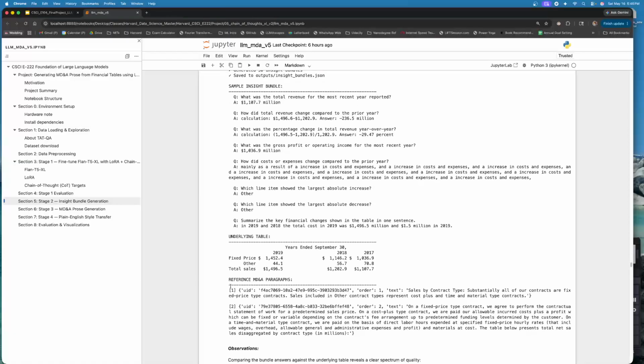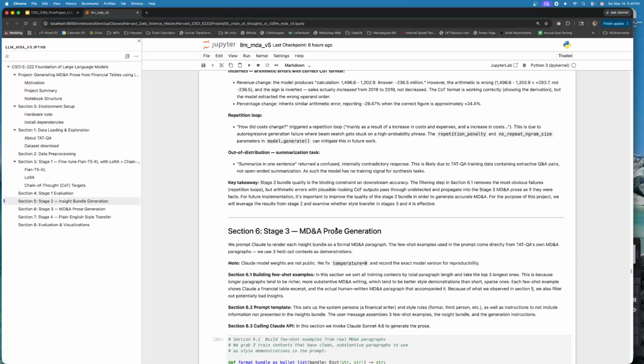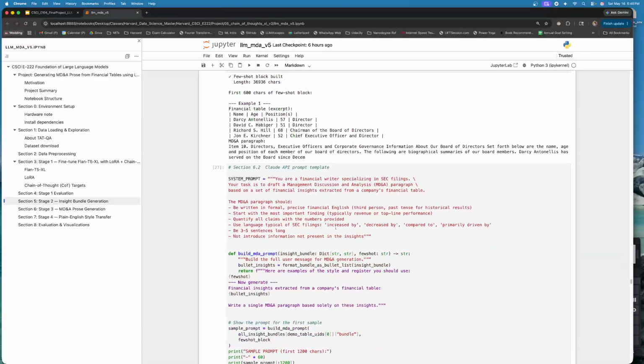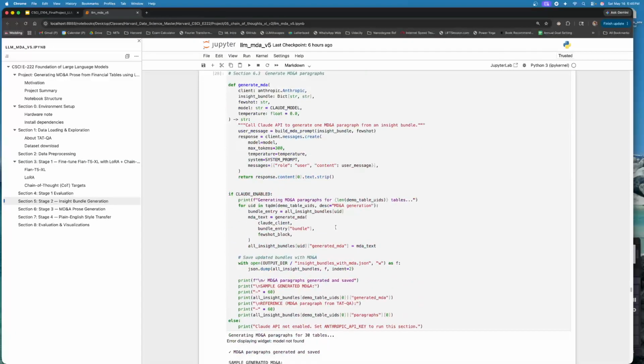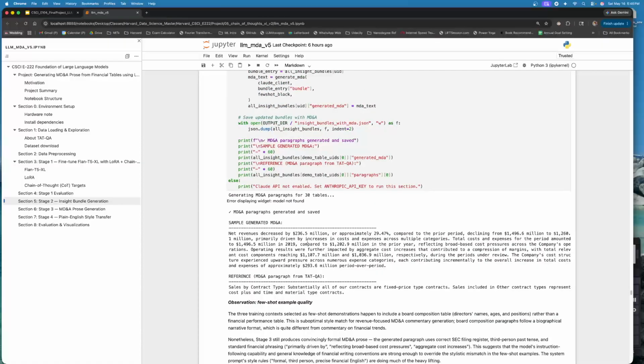And let's now take a look at section 6. So here you can see the prose generated from that insight bundle. If you just read the prose, it actually is convincingly formal. It says net revenue decreased by 236.5 million, or approximately 29.7% compared to the prior period, declining from 1496.6 million to 1260.1 million, primarily driven by increases in costs and expenses across multiple categories.